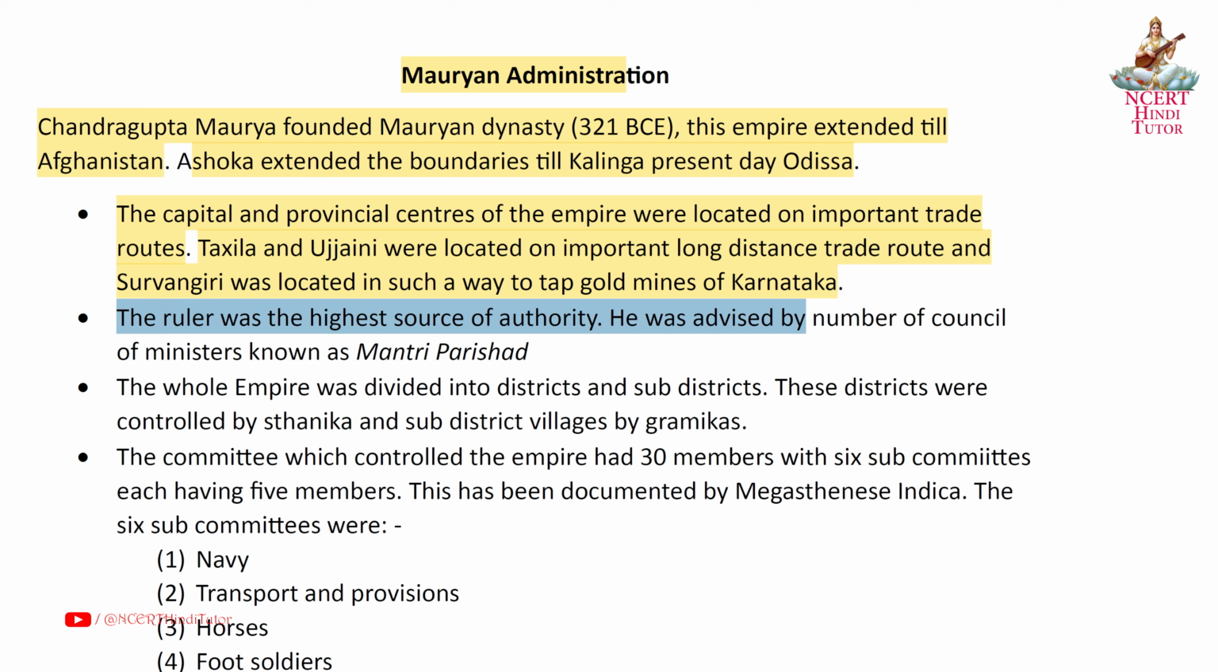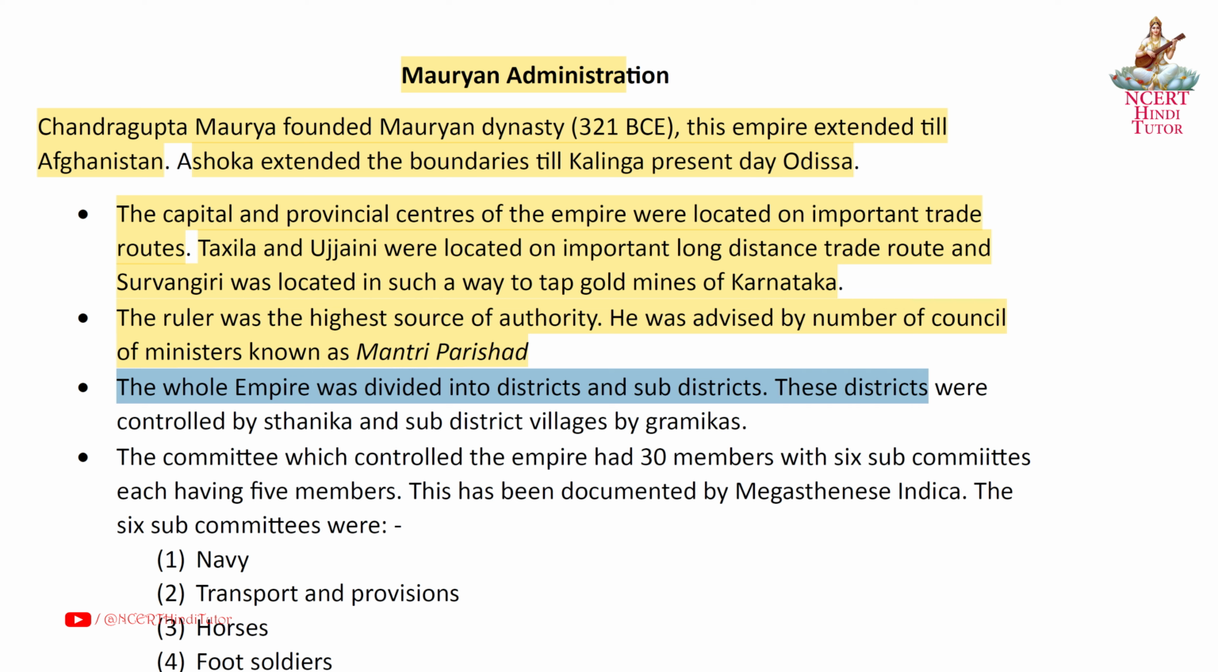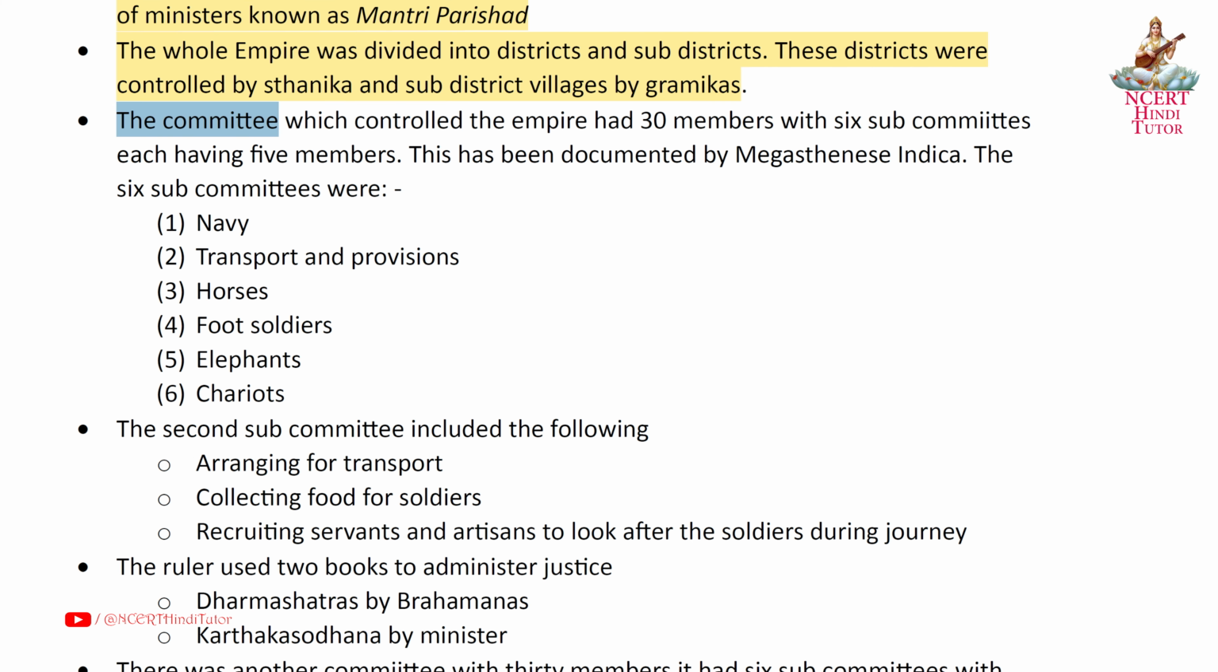He was advised by a council of ministers known as the Mantri Parishad. The whole empire was divided into districts and sub-districts. These districts were controlled by Sthanikas and sub-district villages by Gramikas. The committee which controlled the empire had 30 members with 6 sub-committees, each having 5 members. This has been documented by Megasthenes in Indica.